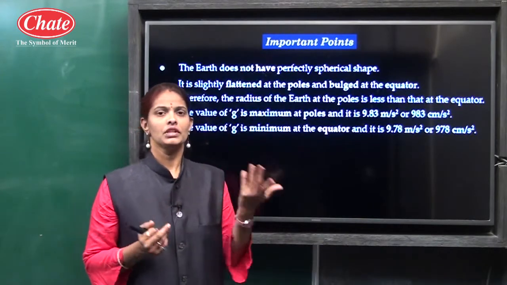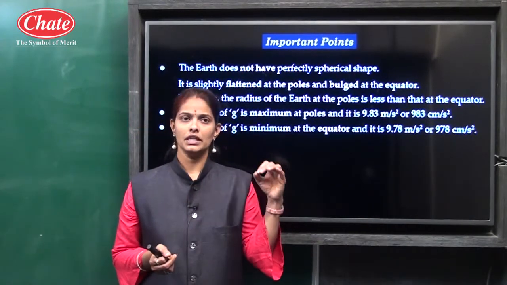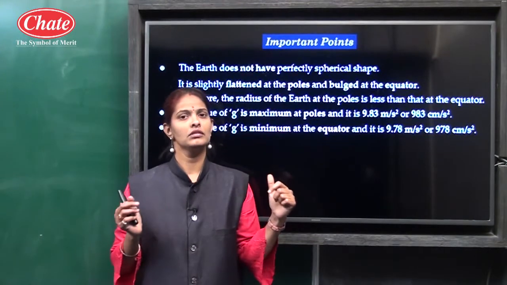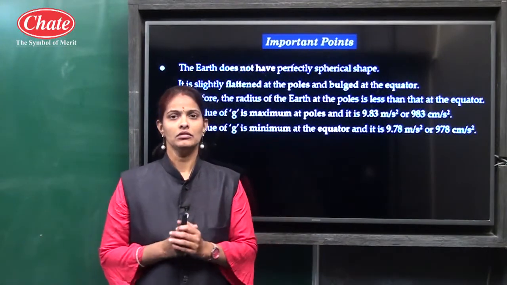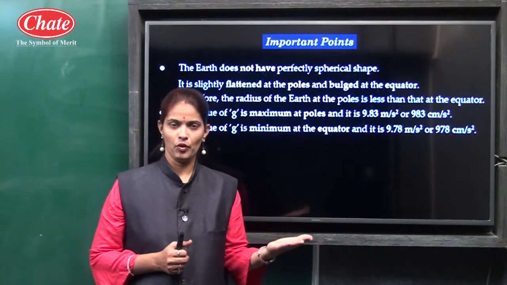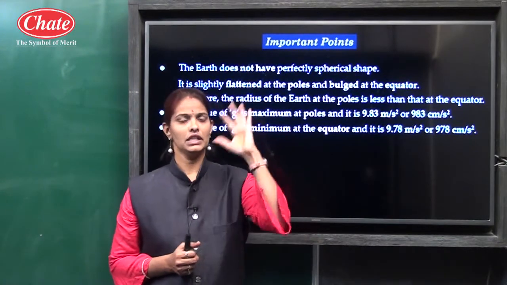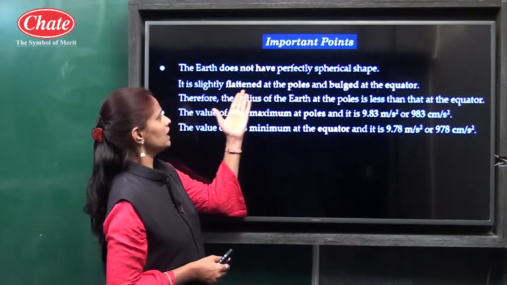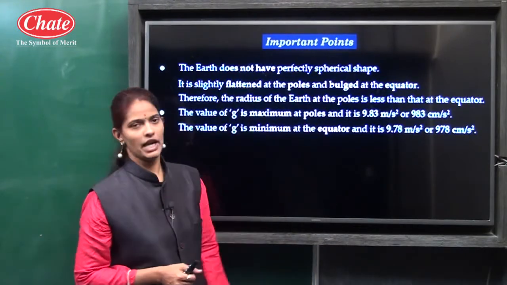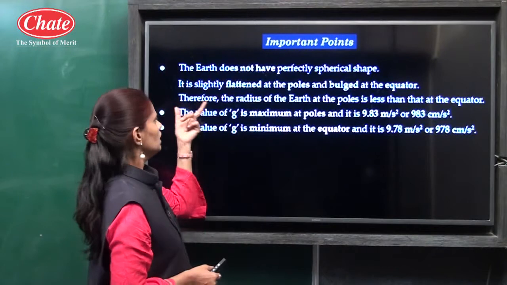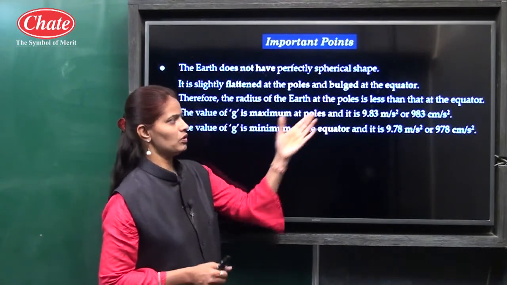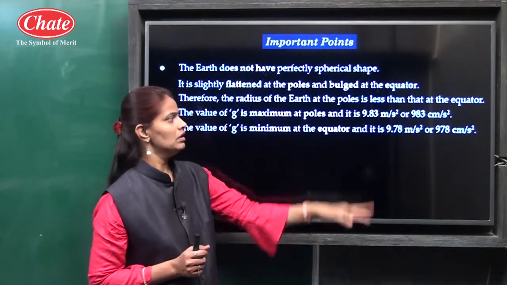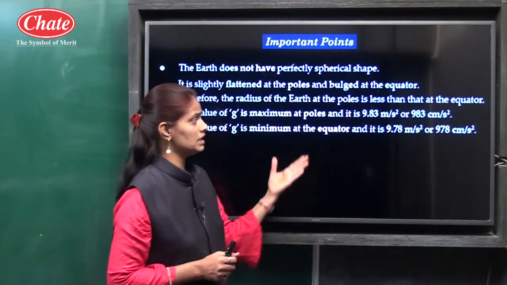That is why the value of g is highest at the poles and least at the equator, that is 9.78 and here 9.83. It is slightly flattened at the poles and bulges at the equator. Therefore the radius of the Earth at the poles is less than at the equator.